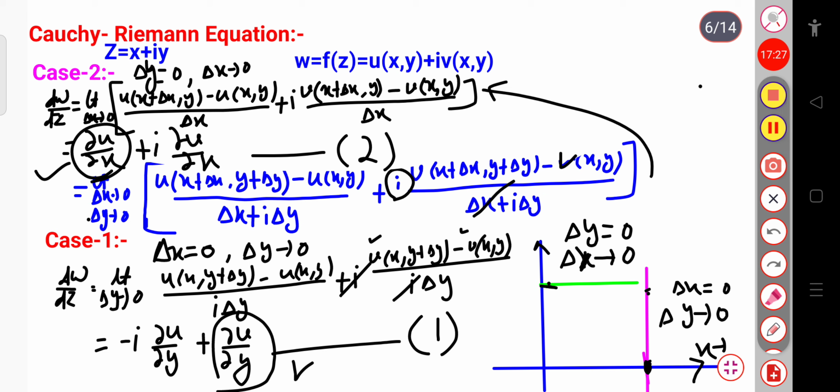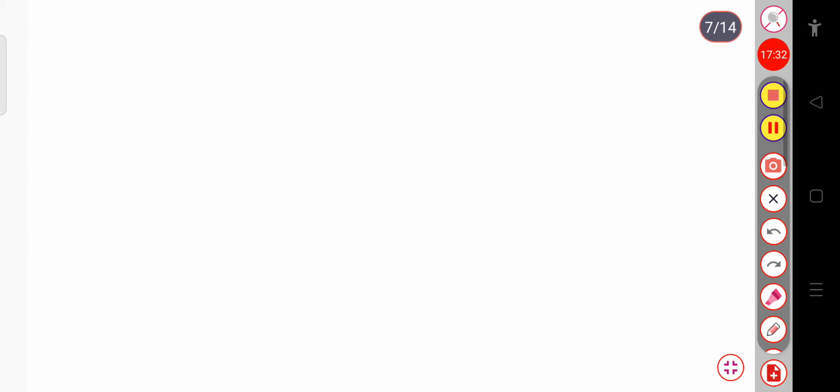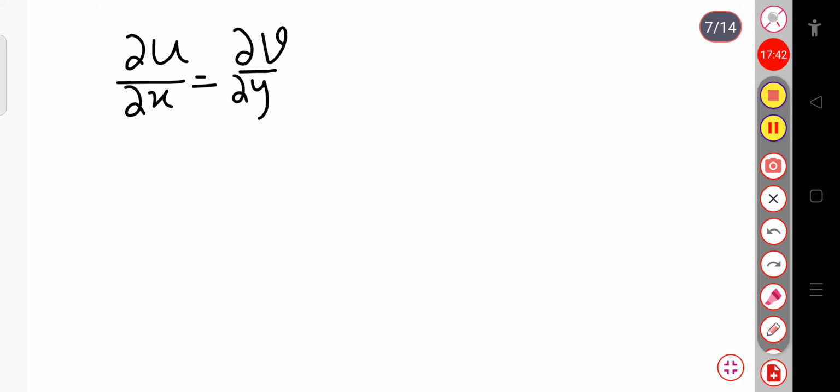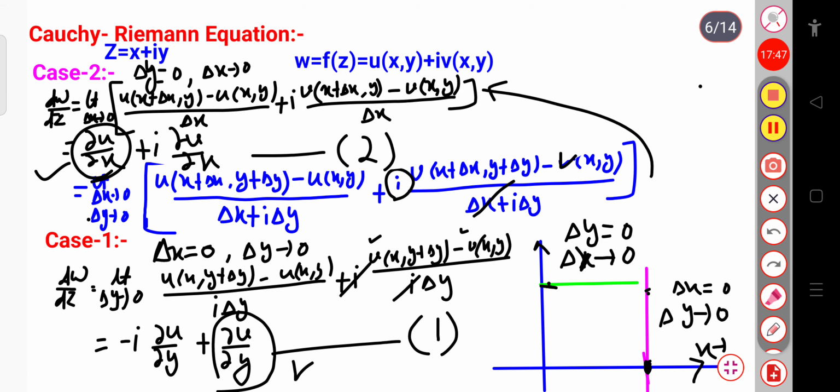Similarly, comparing the imaginary part, iota dou v by dou x will be equal to minus iota dou u by dou y. The iota gets cancelled, and the remaining term is dou u by dou y equal to minus dou v by dou x.